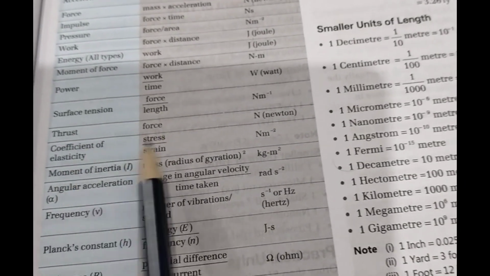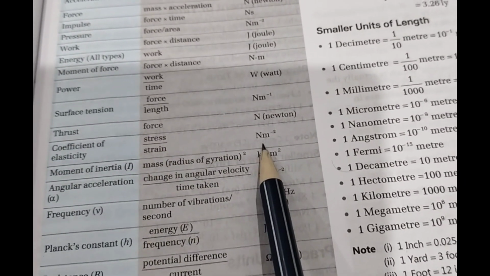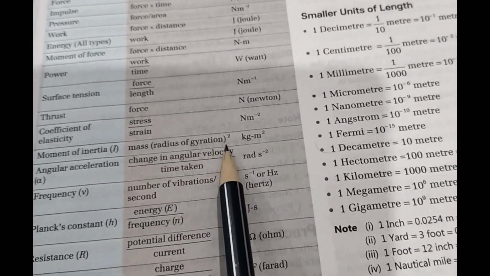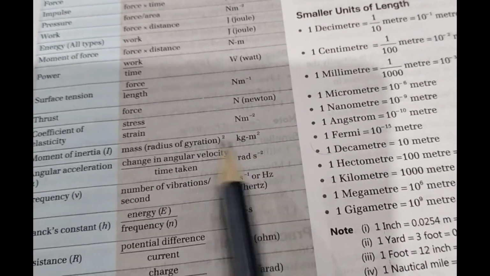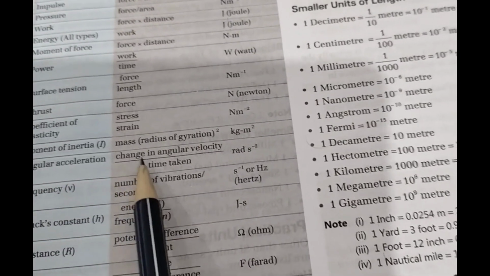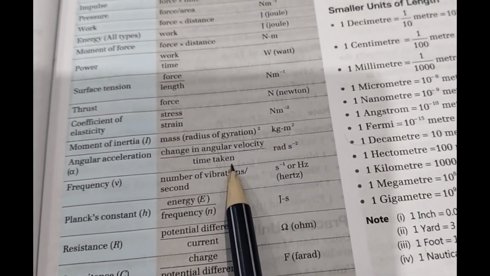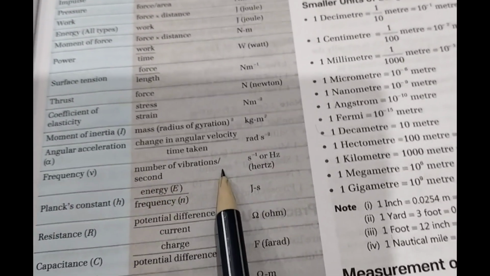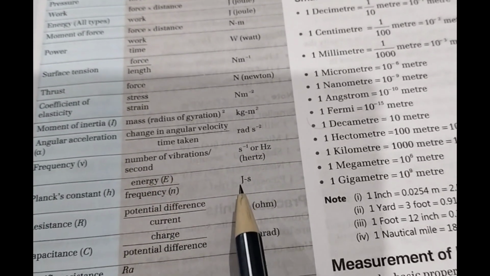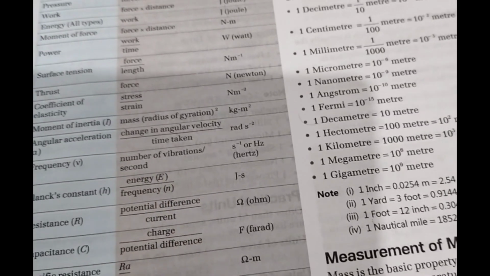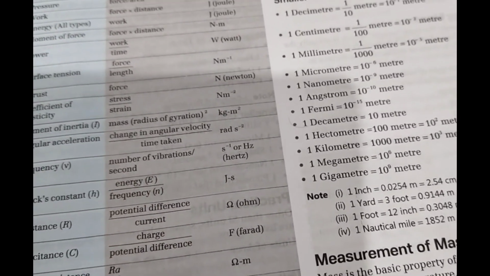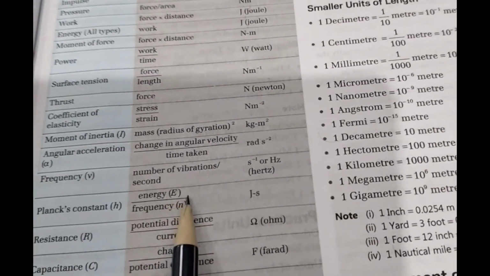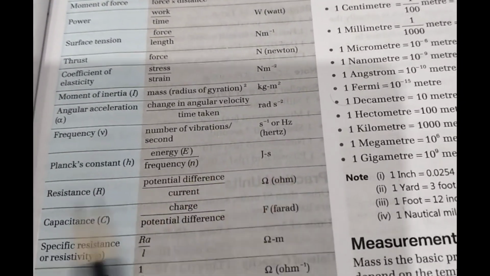Coefficient of elasticity, stress upon strain, Newton per meter square. Moment of inertia, it's mass into radius of gyration square, kg meter square. Angular acceleration, change in angular velocity upon time taken, it's radian per second square. Frequency, it's number of vibrations upon seconds, the unit is hertz. Planck's constant, it's energy upon frequency, joule second.